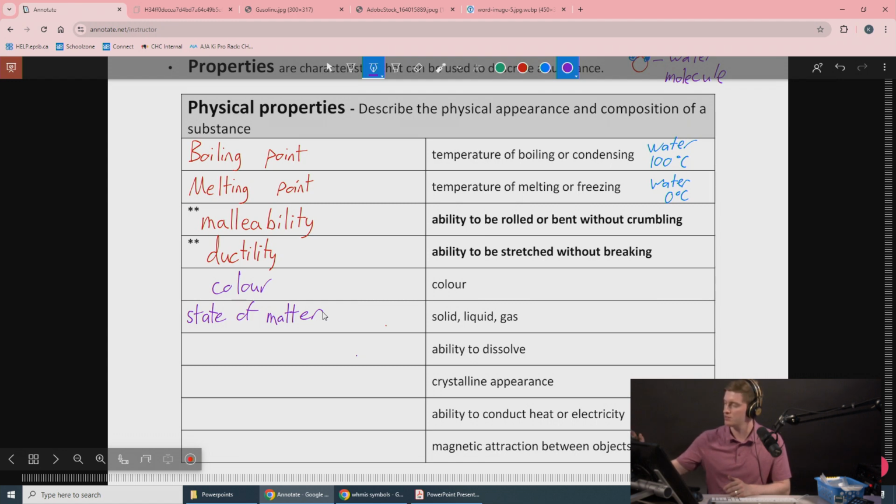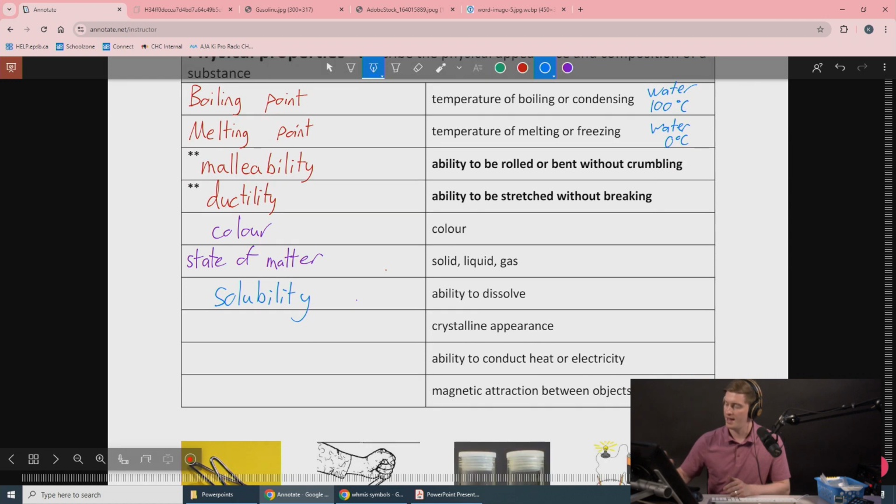This next one here is solubility. This vocabulary word, solubility, is the ability of a substance to dissolve. Something important here, we don't touch on this a lot in Science 10, but if you take chemistry later on down the road, solubility is specific to the thing dissolving and also what you're dissolving it in. So a substance might not be soluble in water, but it could be soluble in oil. And the difference in solubility is a physical property.